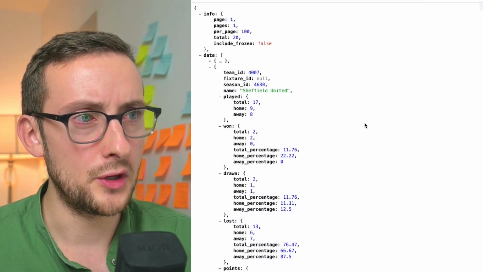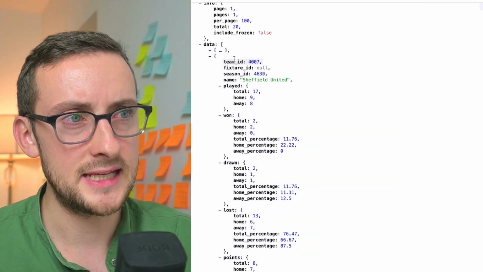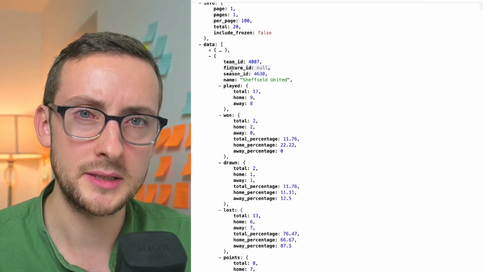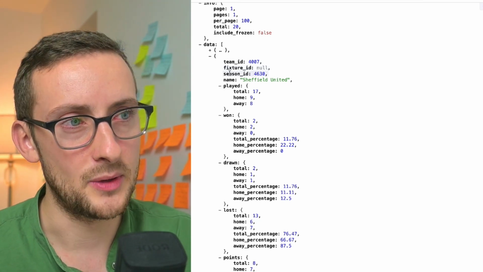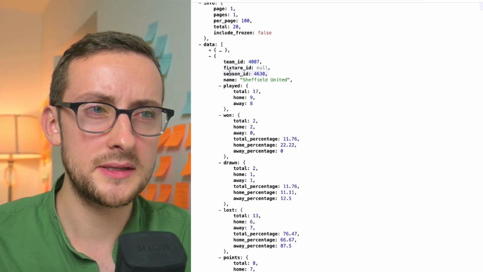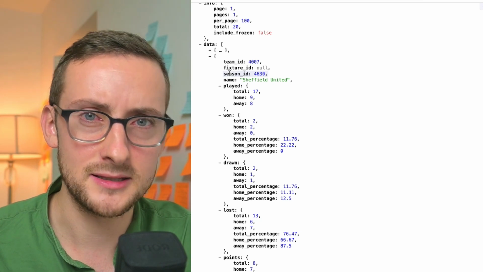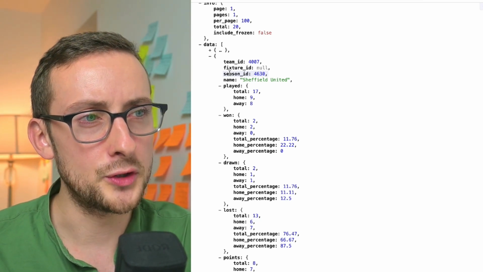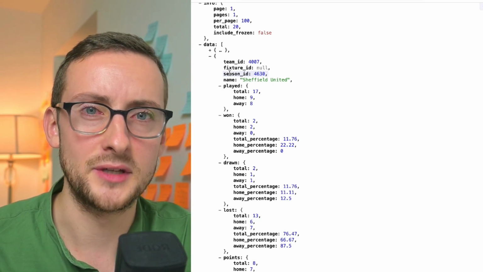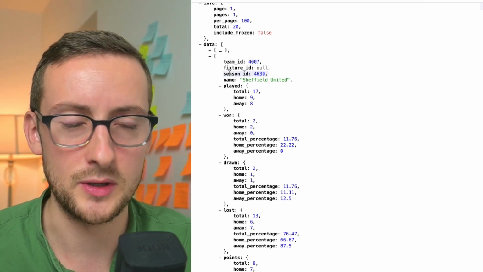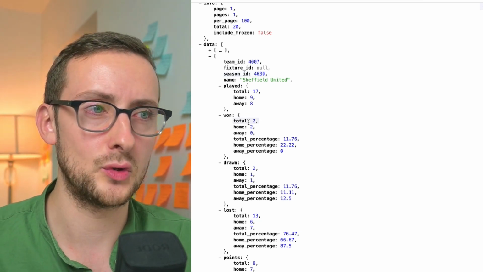And just to go over the object as well, the data, we have the team ID top level, Fixture ID, which is null because these are the latest stats. And then we have the season ID. I'll add more into this at the minute, but again, it's beta/beta, so I want to just make sure it's all solid, it's all working as it should, and the foundations are solid, and then we can add things into it as we grow. And that of course goes for the stats.